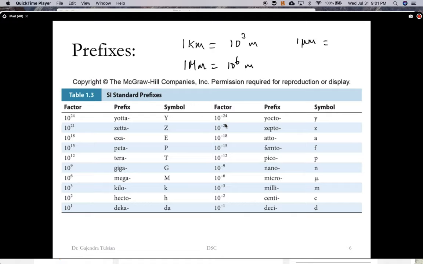The micro prefix is 10 to the minus 6 meters. And this is a good unit to measure cell sizes and things like that. So if you're a biologist and you want to talk about the size of a cell, that's a good unit. So that's what these prefixes are about.